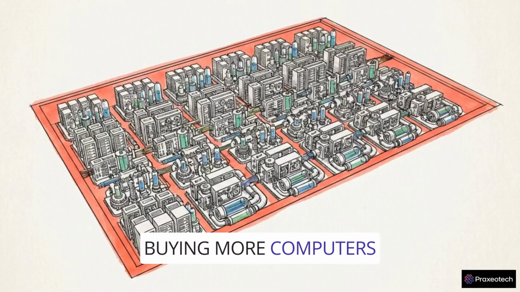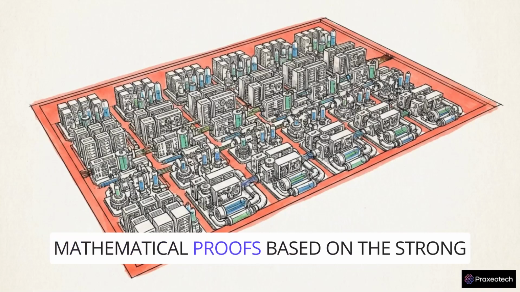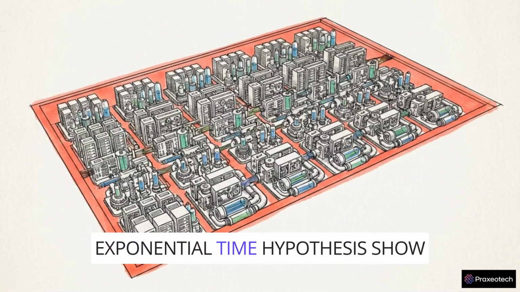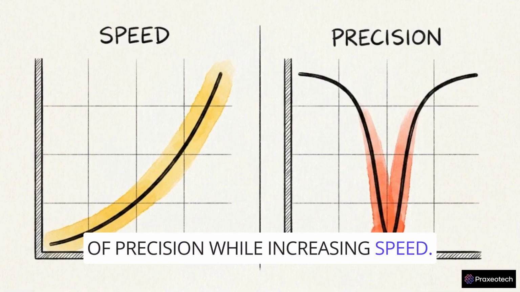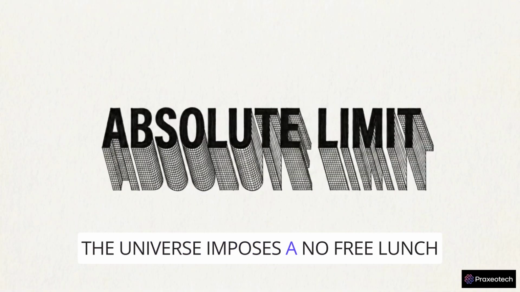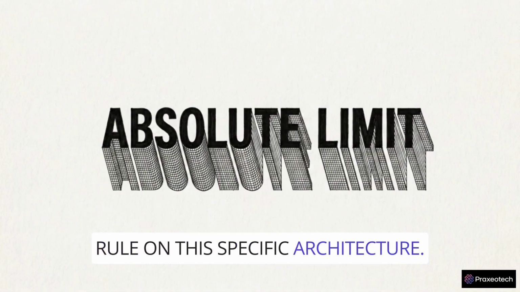Buying more computers doesn't solve this. Mathematical proofs based on the strong exponential time hypothesis show that we cannot maintain this level of precision while increasing speed. The universe imposes a no-free lunch rule on this specific architecture.